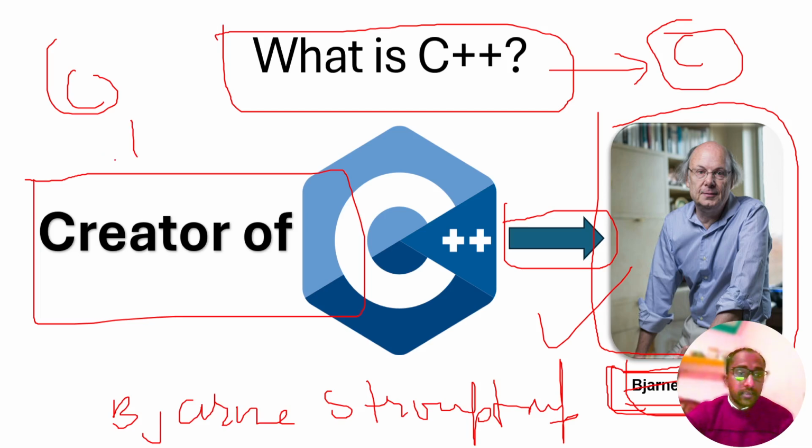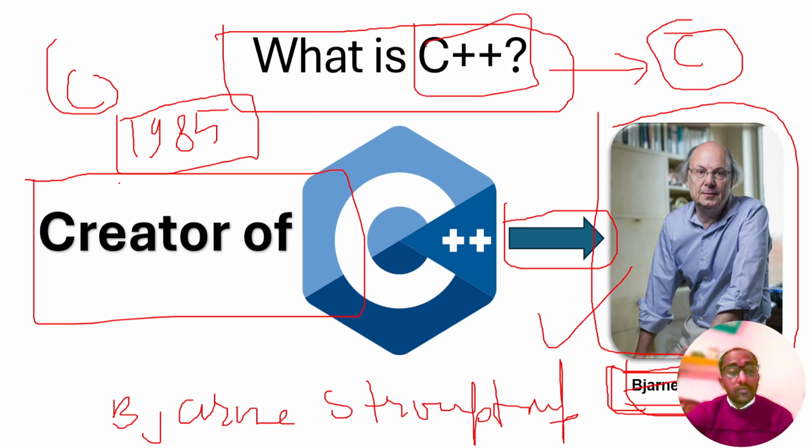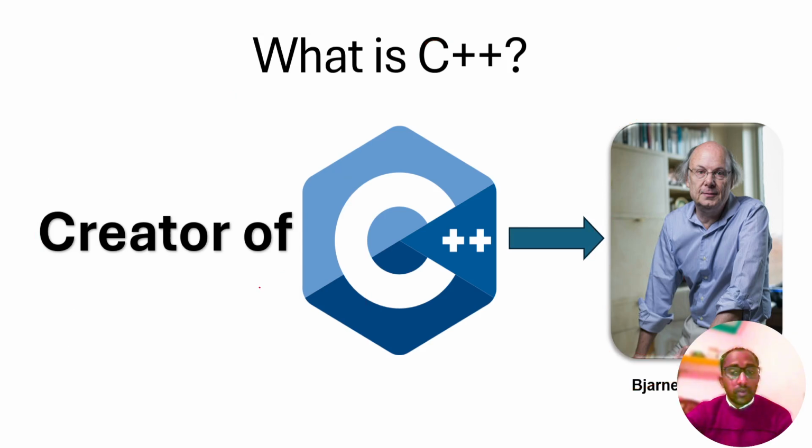In 1985, it was launched having the name C++. It was developed by Bjarne Stroustrup in 1985 with the goal of combining the efficiency and control of C with advanced programming features like object-oriented programming.